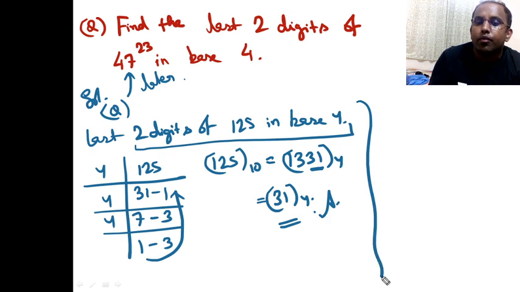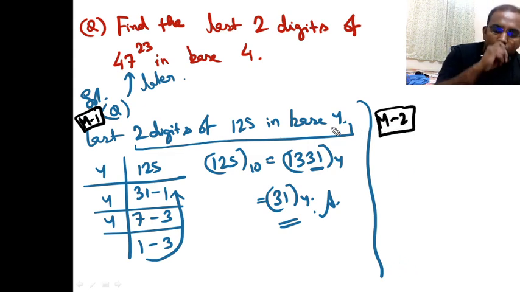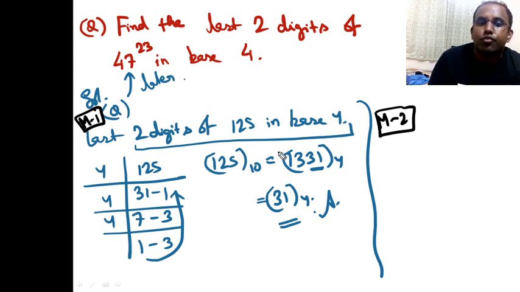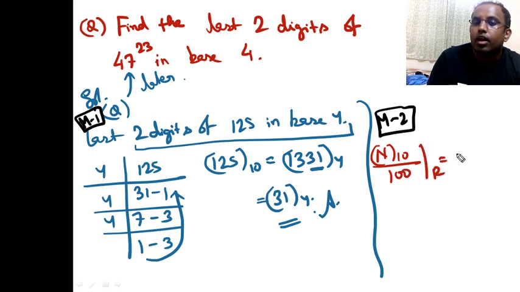Right? There is another way to do it, this is method 2. This is method 1. We have method 2 here, right? This is the more sorted one actually. What I'll do here, I'll convert this 125 in base, because see, what normally we do, no? In any case, when you're solving for the last two digits, when you're solving for last two digits, any number in base 10 divided by 100, the remainder gives you the last two digits, right?